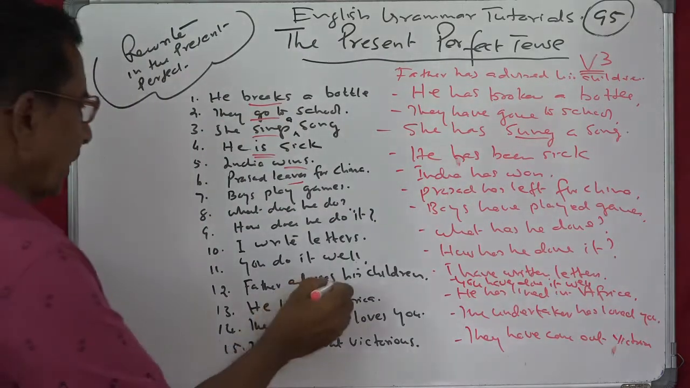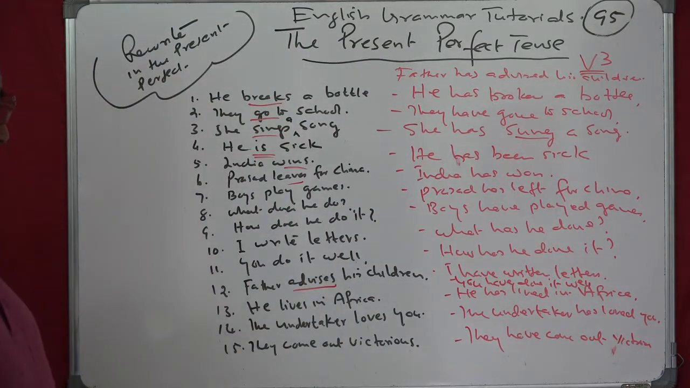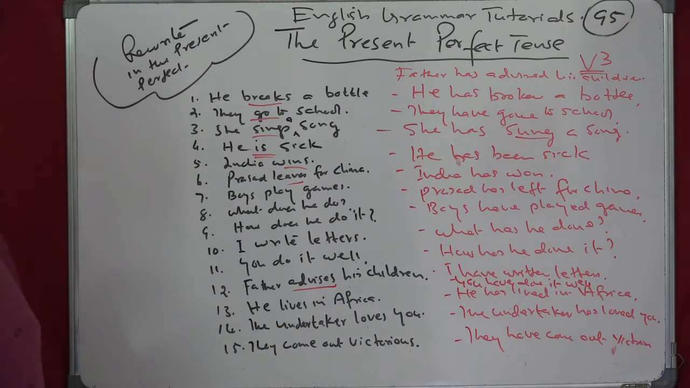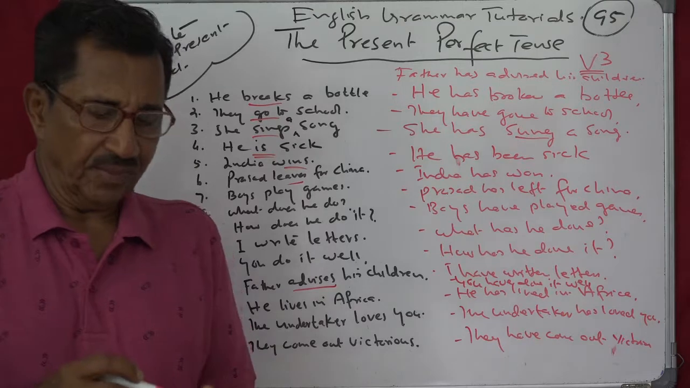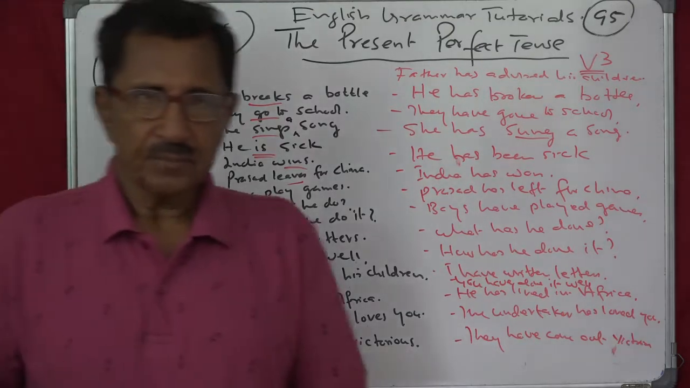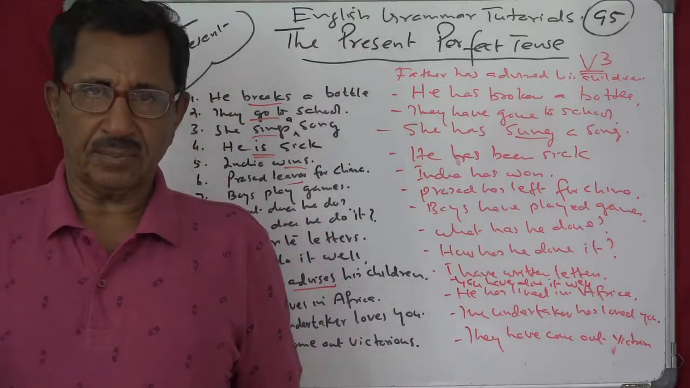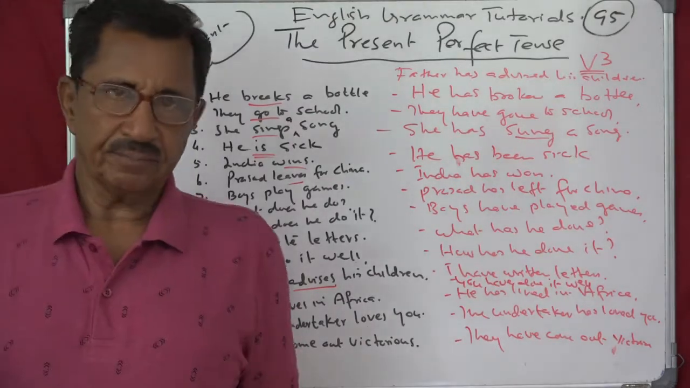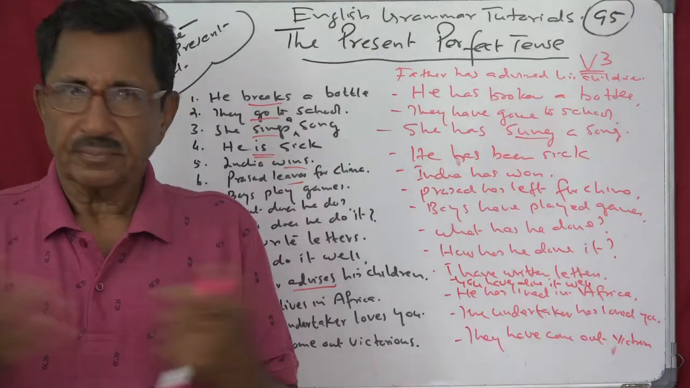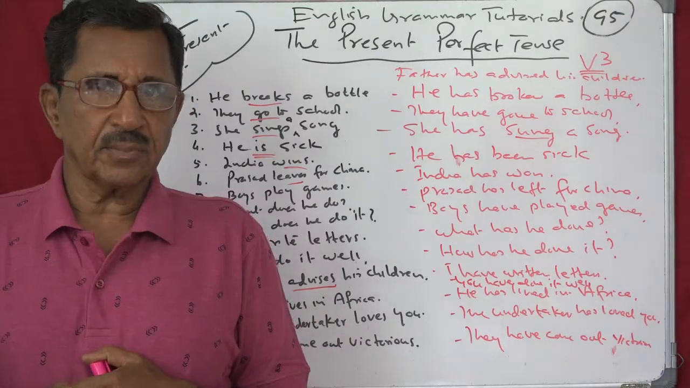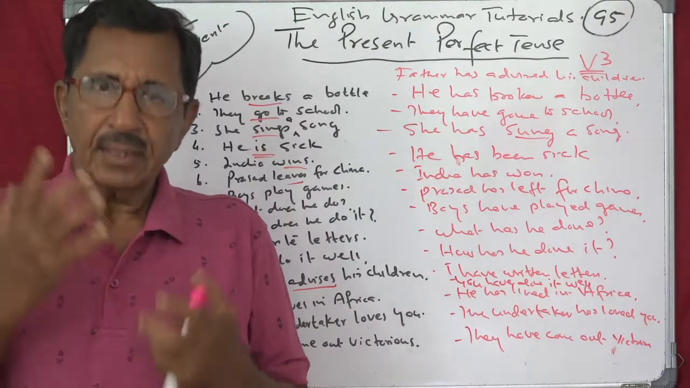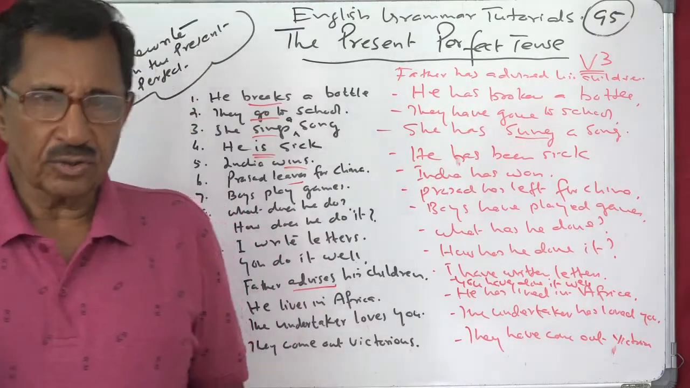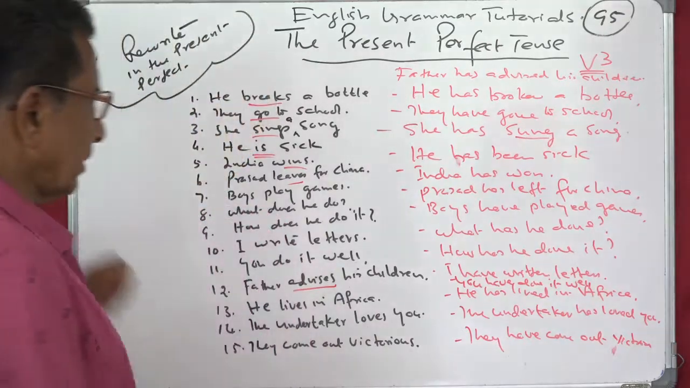So advise. He lives, he has lived. Undertaker loves, loved. They come out, they have come out. Listen. So the formula, get ready: have, has plus the past participle or third form of the verb. That is V3. Understand? I think it is clear to you. Make as many sentences as possible in the simple present or present continuous and then change over to the present perfect.